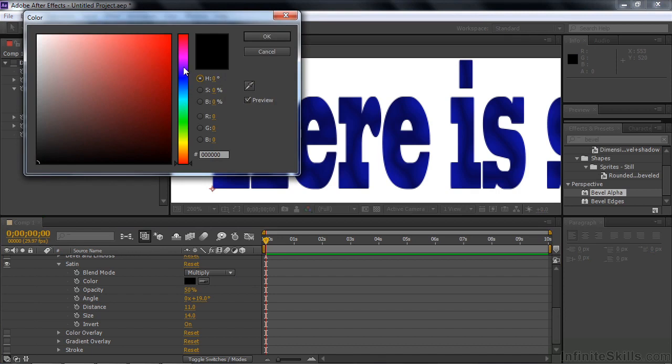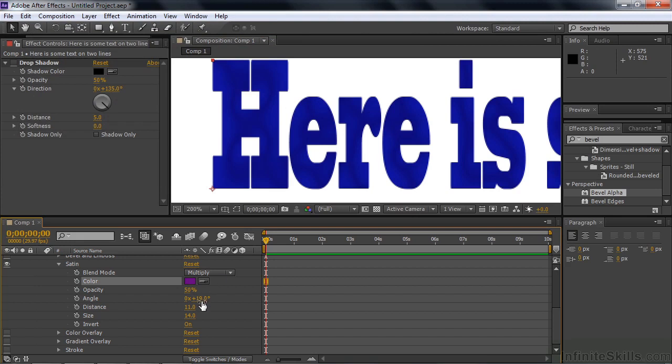We change it to, let's say, dark purple like that. It'll look similar. You can adjust the opacity. It's not like it's going to be obvious that you've put purple on top. But again, you can have the color change over time if you like. And you can change the way it looks. There you go. That's called satin. Not necessarily something you would use that often, but there you go.